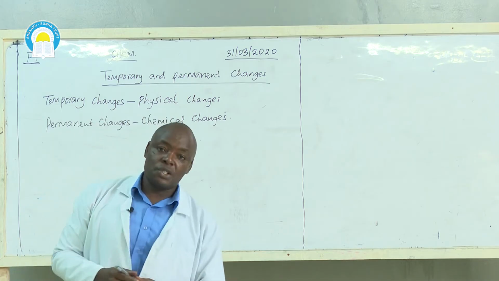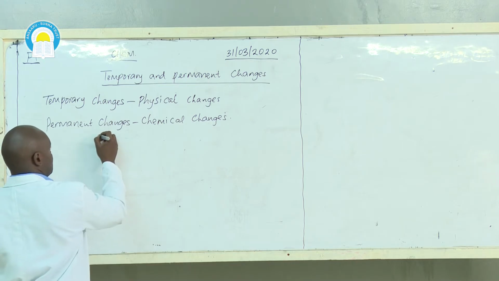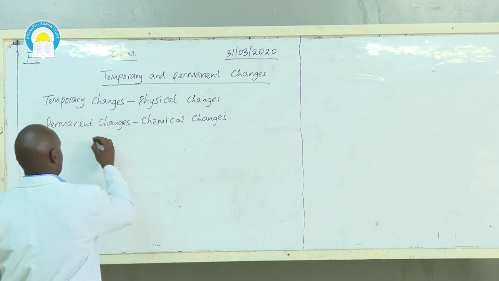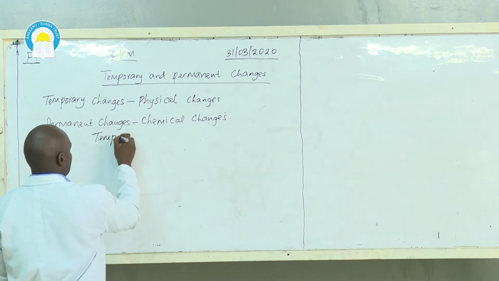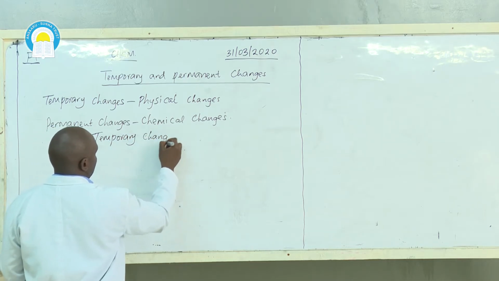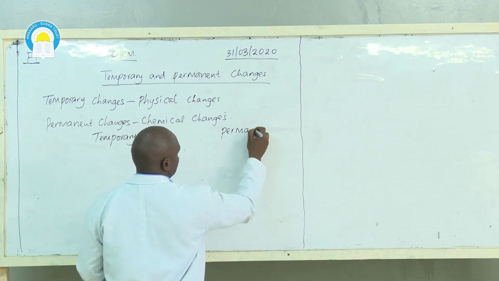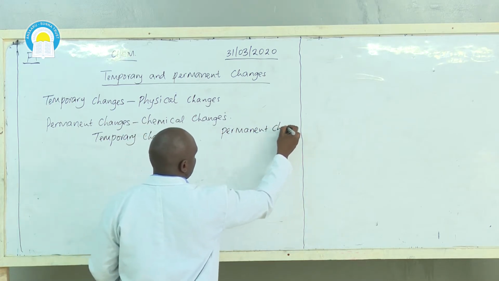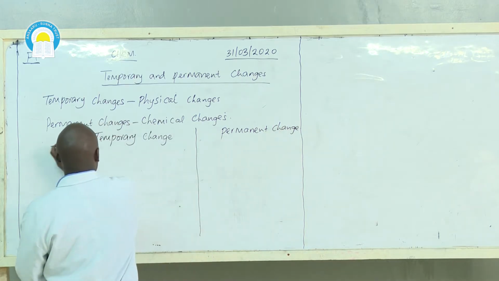So let's do it in form of a comparison table. We have a temporary change on my left, and a permanent change on my right.